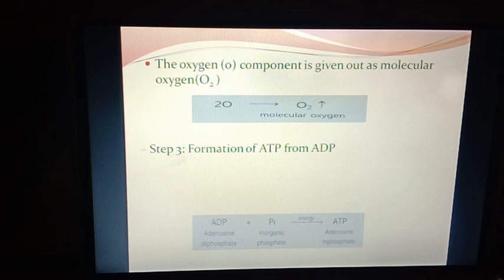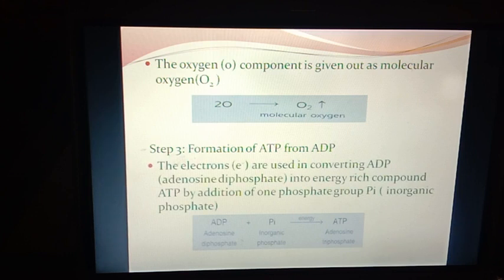In the third step, what will happen? Formation of ATP will take place from ADP, means adenosine triphosphate will be formed from adenosine diphosphate. And how will it be formed? By the addition of inorganic phosphate. The electrons are used in converting ADP, that is adenosine diphosphate, into the energy rich compound ATP by addition of 1 phosphate group, that is inorganic phosphate.